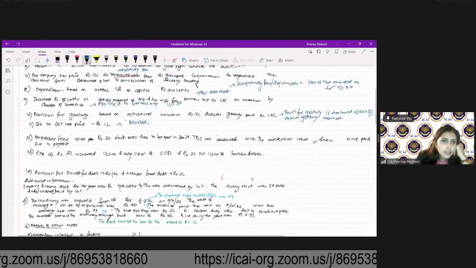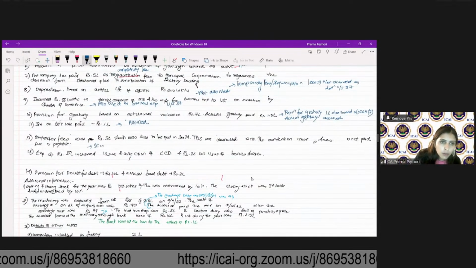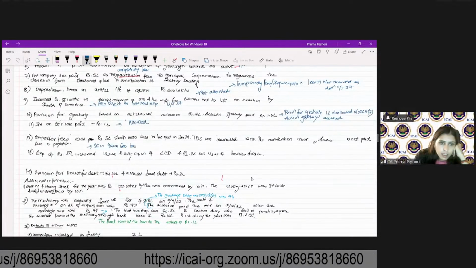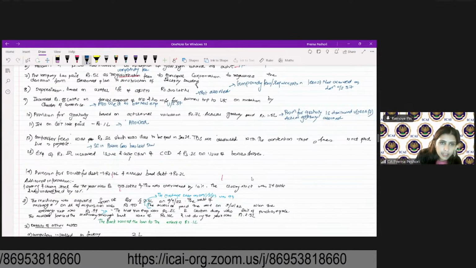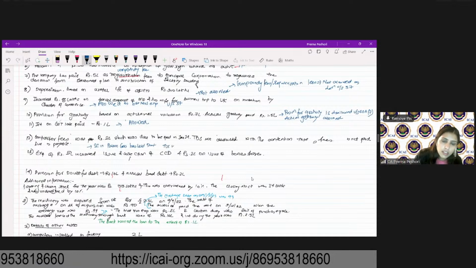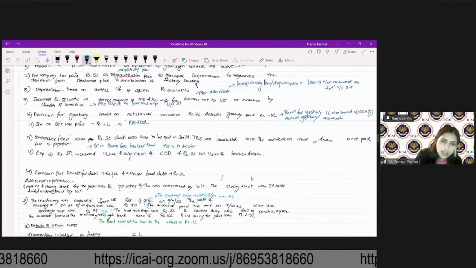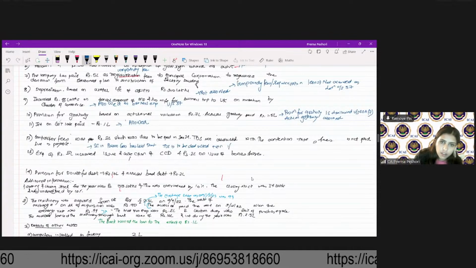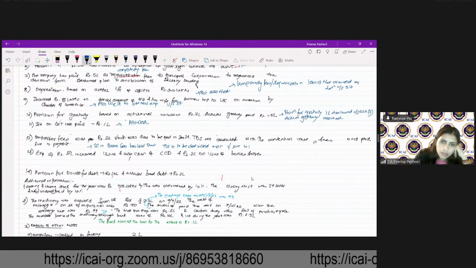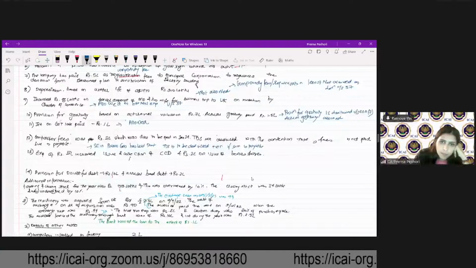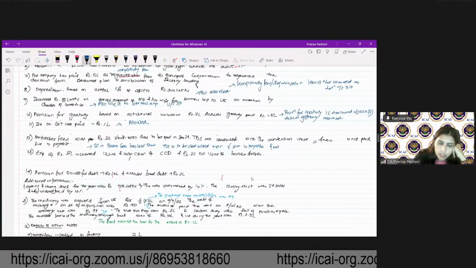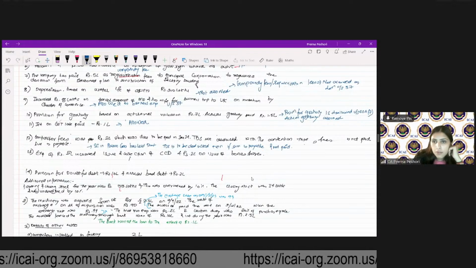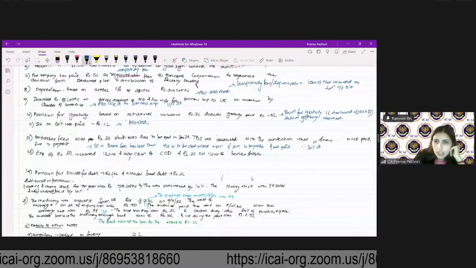So you can write here: Supreme Court in Palam Gas has held that TDS is to be deducted even if the sum is payable and not paid. Therefore, 30% disallowed.